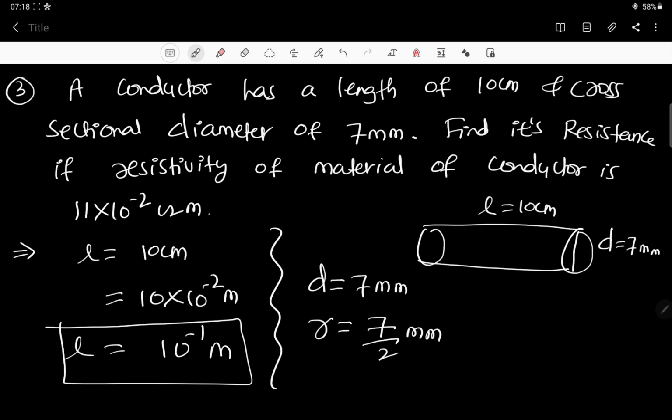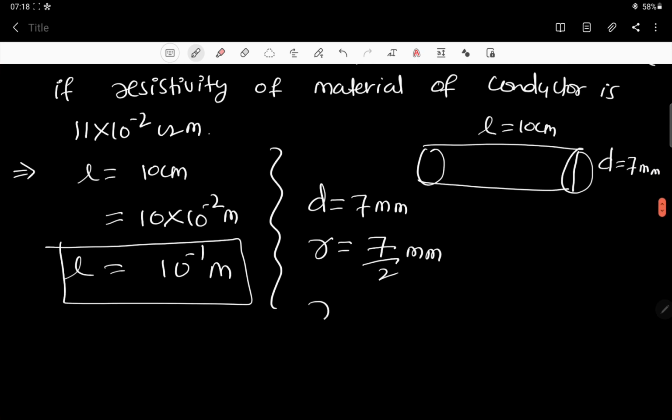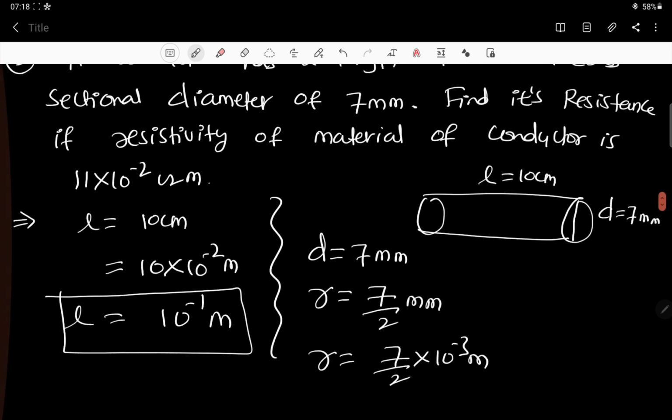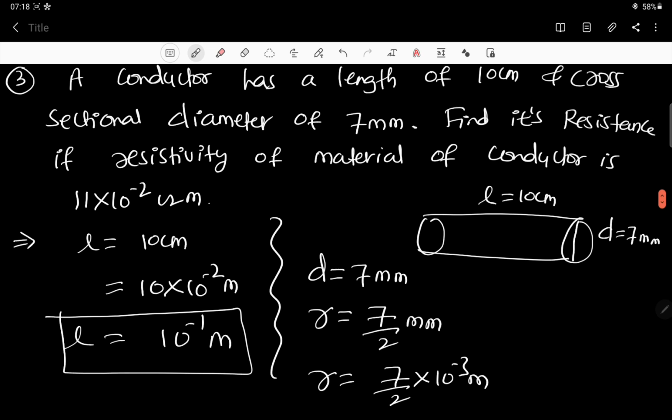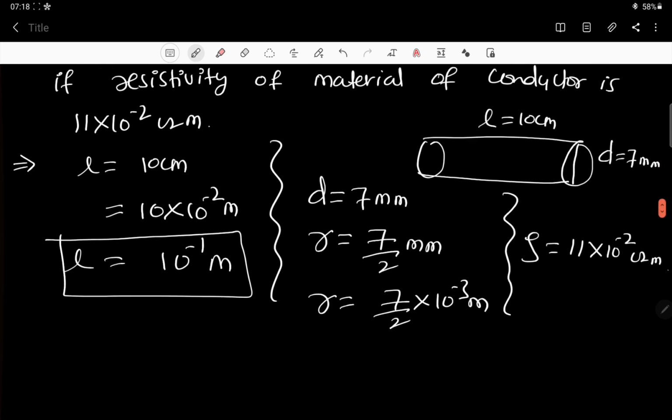All right, 7 by 2 millimeter it has to be. Then radius will be equal to 7 by 2 into 10 to the power minus 3 meter. Millimeter means 10 to the power minus 3, right? Then afterwards find its resistance if resistivity of the material is also given. Resistivity is equal to 11 into 10 to the power minus 2 ohm meter. All right, now we have to find its resistance.